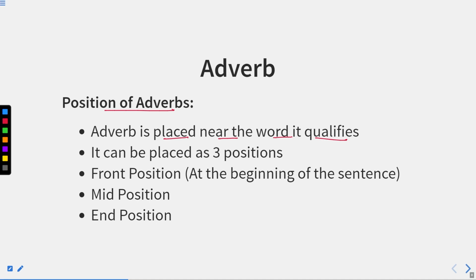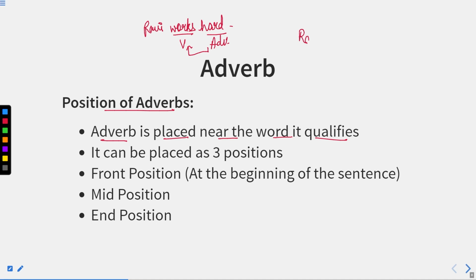The basic thing is that the position of an adverb is near the word which it is qualifying. Now if I say Ravi works hard, this is the sentence, and here works is a verb and hard is an adverb. How does he work? He works hard. So this hard is an adverb which is near this verb.